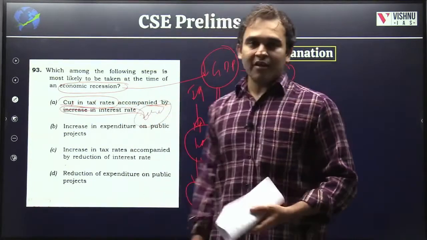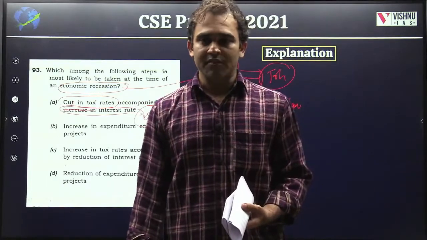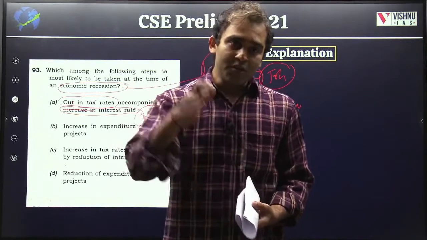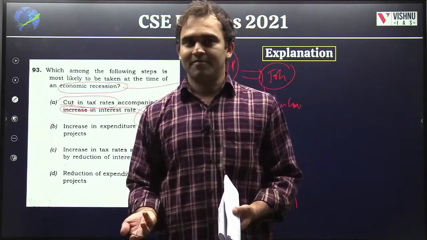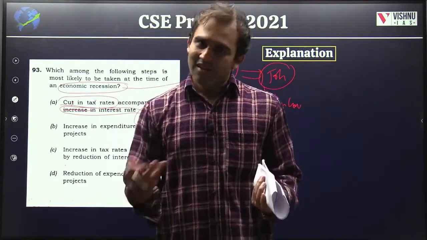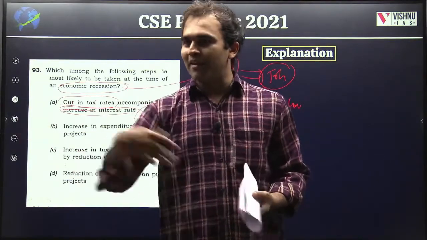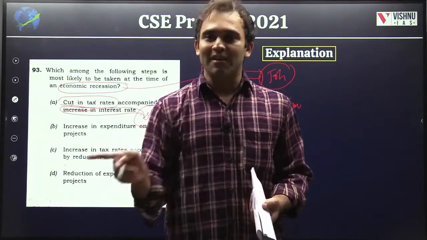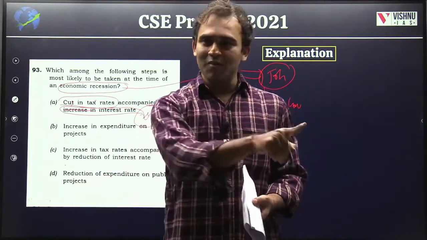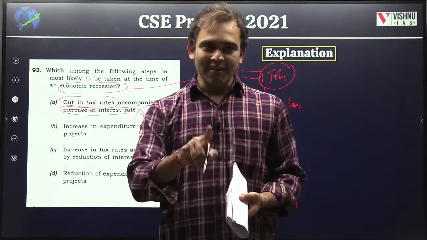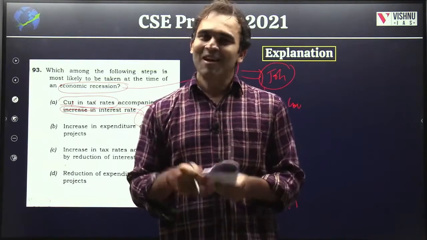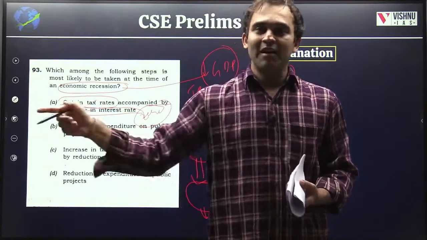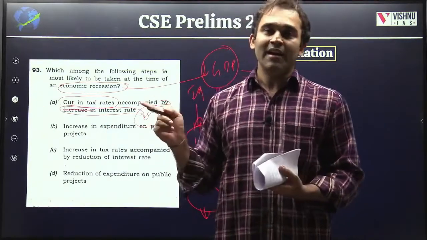That's what central banks across the world do when there is a recession. Near zero rates or zero interest rates. There is also a concept called negative interest rate. What is negative interest rate? Normally, when you put money in the bank, the bank is supposed to give you interest. Negative interest rate is the opposite. If you put money in the bank, the bank will cut the money. If you put in 100, the bank will give you only 99. Literally, that's what negative interest rate is. Why? Because the government wants to propel people to spend more. Don't save money, spend money. That's the idea behind negative interest rates.